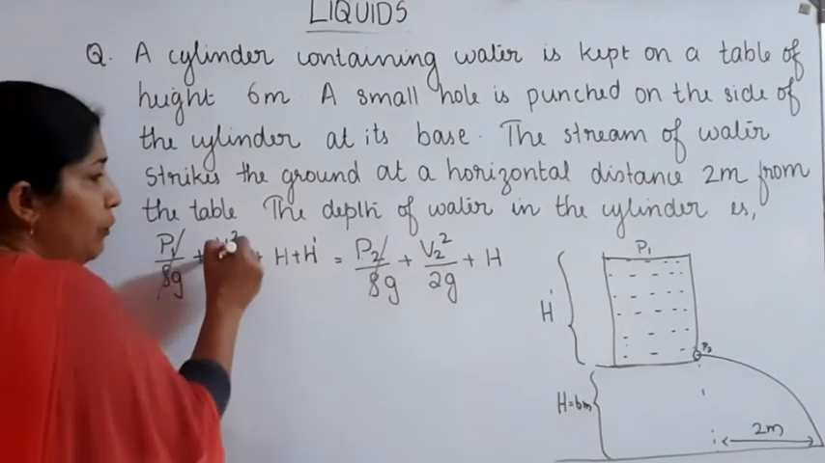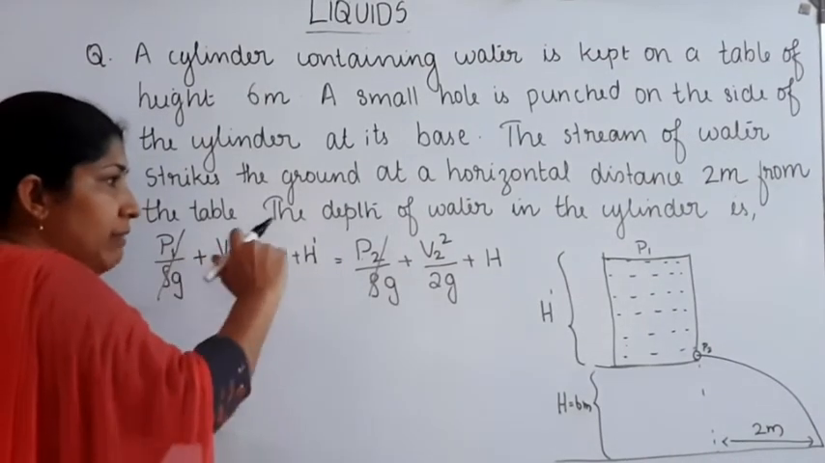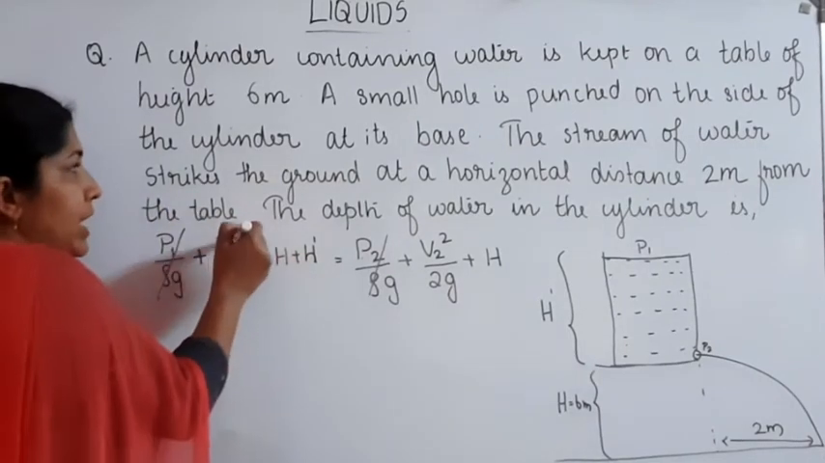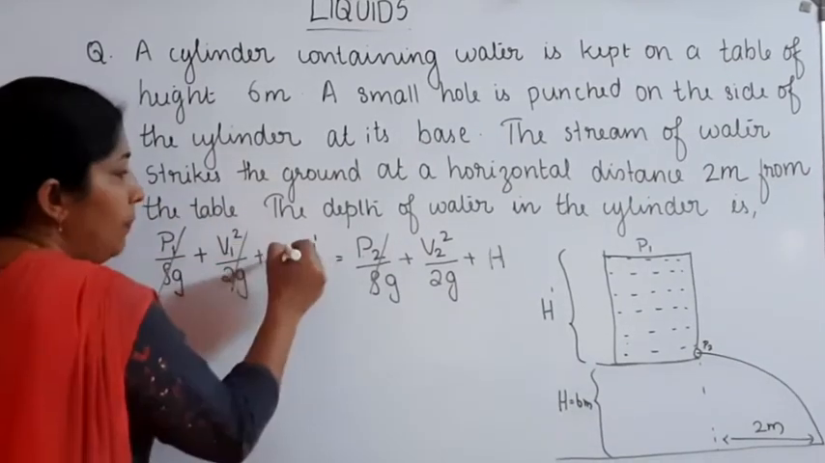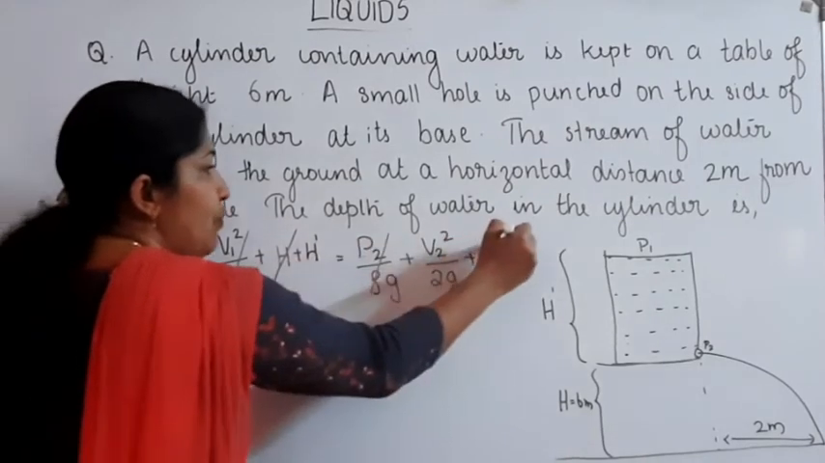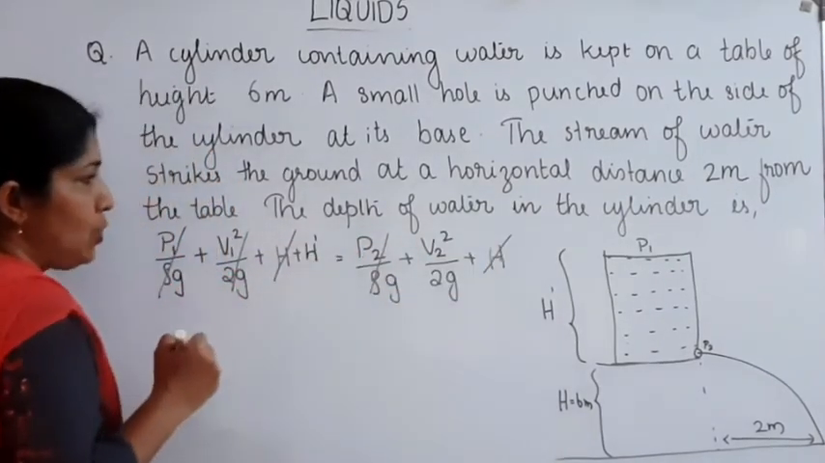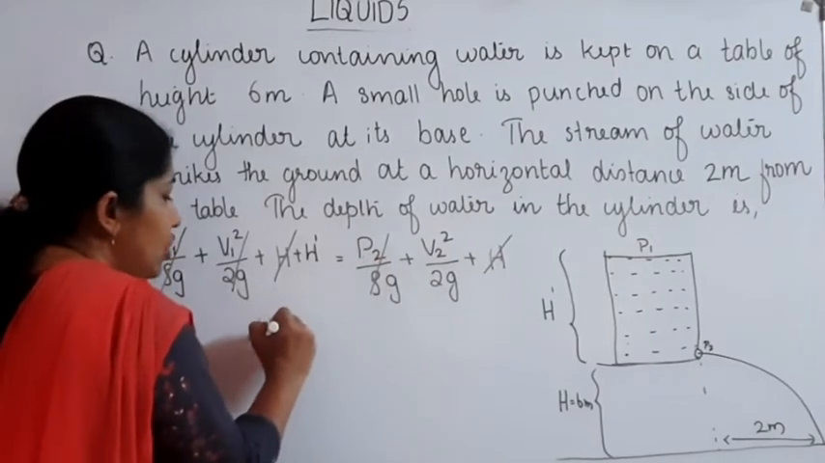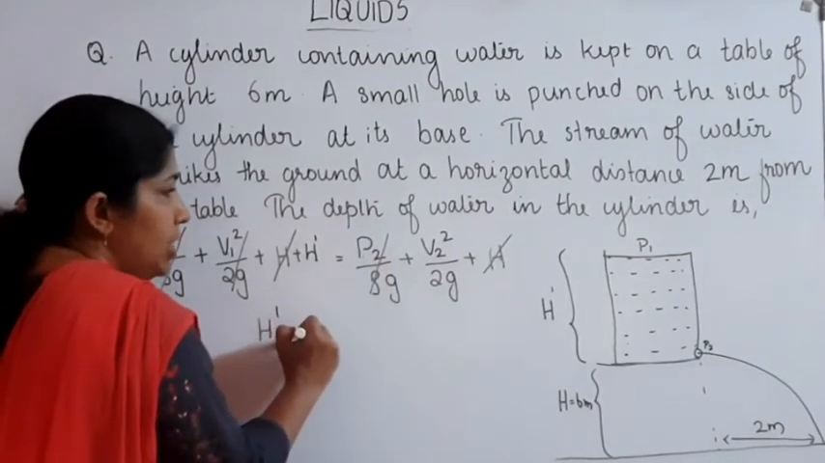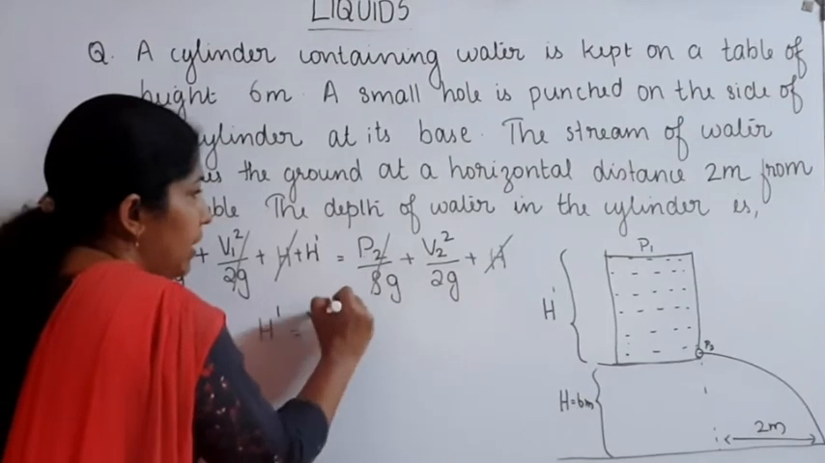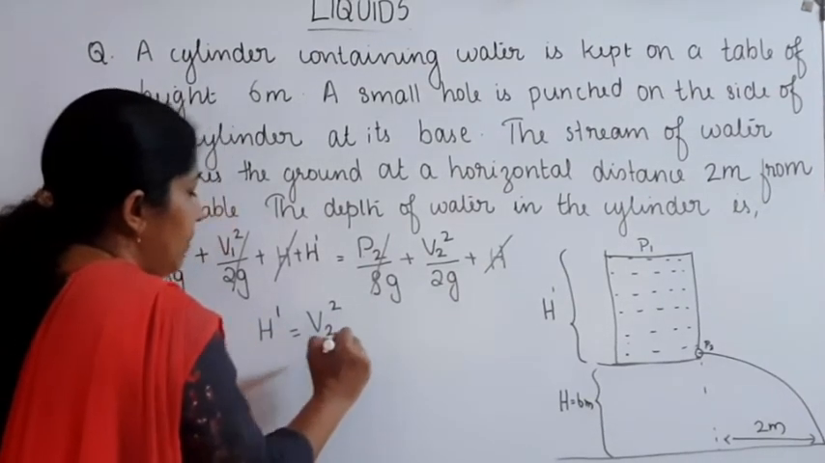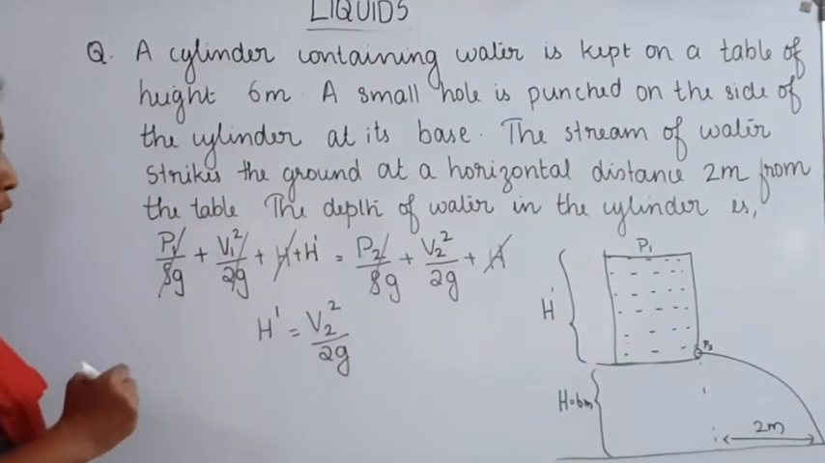Then what about V1? V1 is the velocity at the top layer of the cylinder, that is also equal to 0. Now we can cancel h from both sides. Then from here we can write H dash is equal to V2 square divided by 2G. V2 square divided by 2G is the value of H dash.